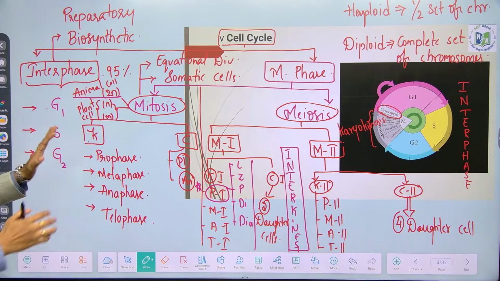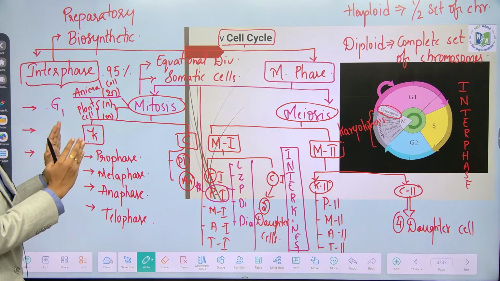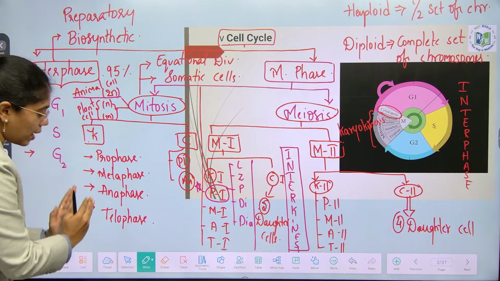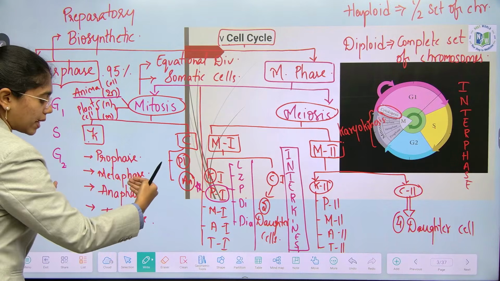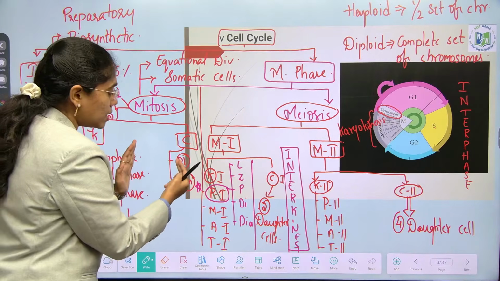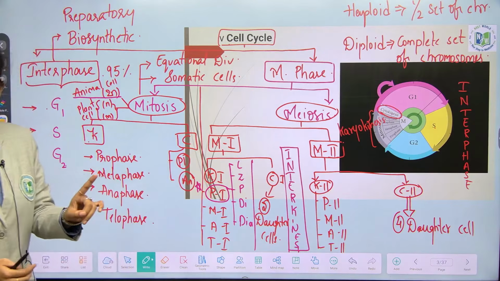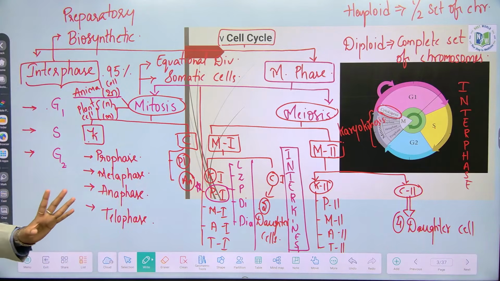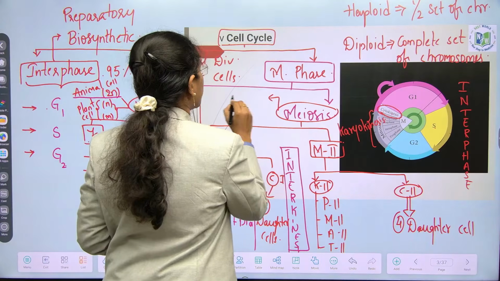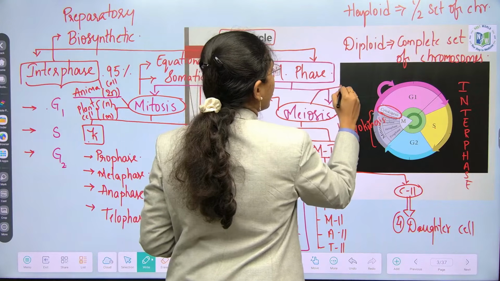Clear with mitosis? First nuclear division, nuclear movement will happen. Karyo means nucleus. Kinesis means movement or division. So nuclear division is addressed in 4 stages: prophase, metaphase, anaphase, telophase. Followed by cellular division, that is cytokinesis, which occurs differently in plant cell and animal cell. Plant cell cytokinesis we have already discussed. Next about meiosis, which occurs only in the germ cells, and meiosis is known as reductional division.